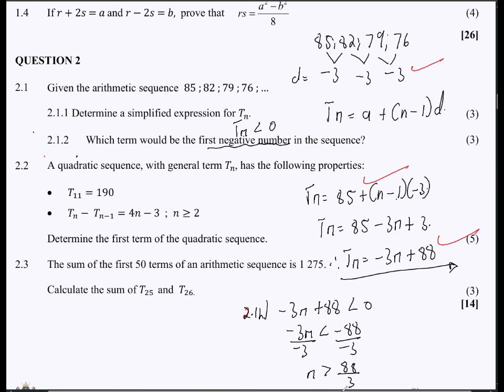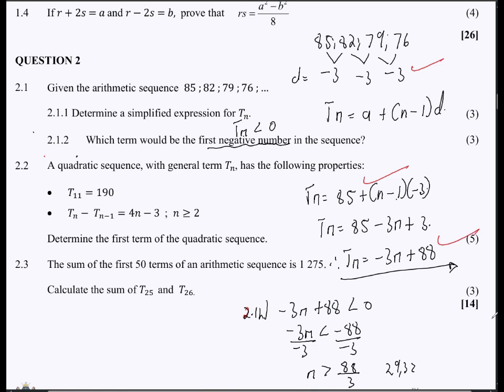But then 88 over 3 in your calculator, what does it give you? So if you say 88 divided by 3, you are getting something like 29.33, right? Which we do know that a term cannot be a decimal or a fraction, right? So what is the next term that is greater? What is an integer?